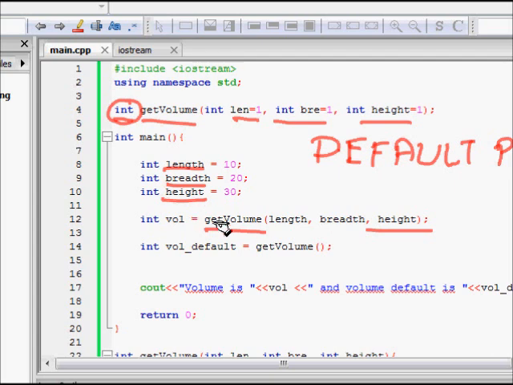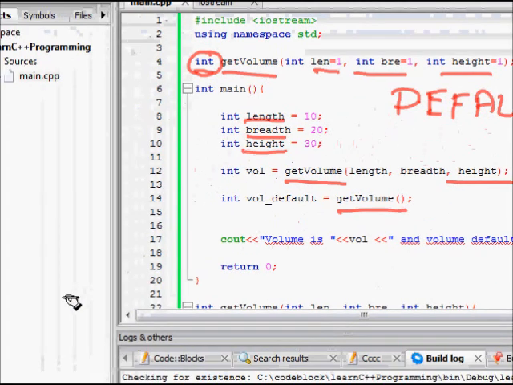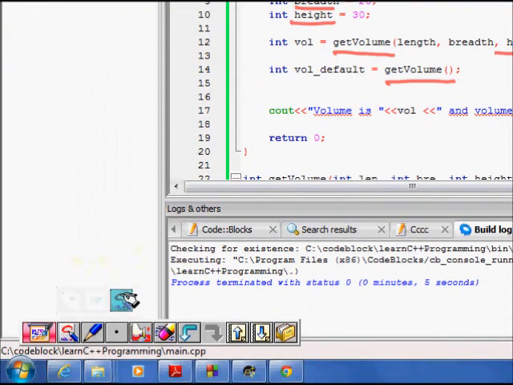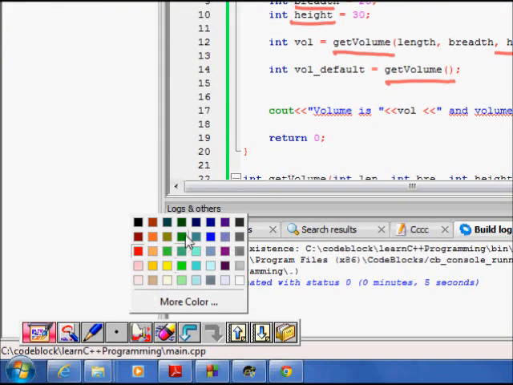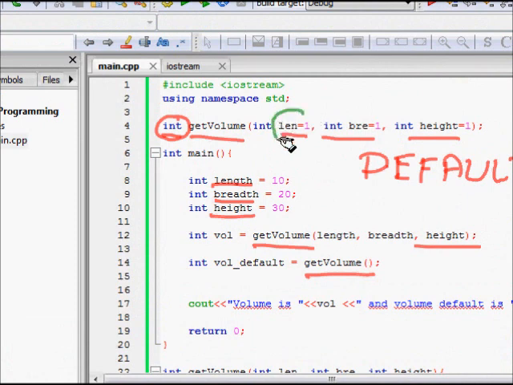But here you see that we are also calling the same function without passing any parameters. If this was a simple C program, this would not compile, because the function requires three parameters, but you are not passing any. Still it is working. So let's analyze it again.